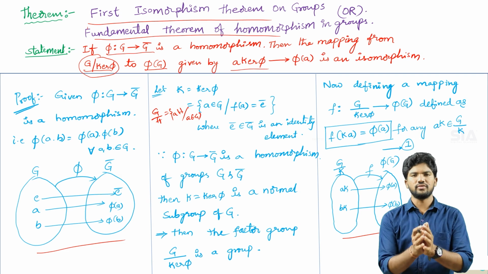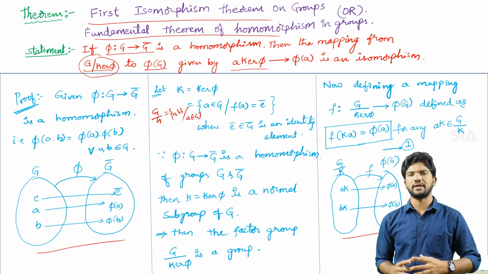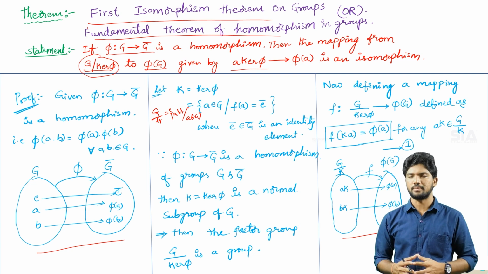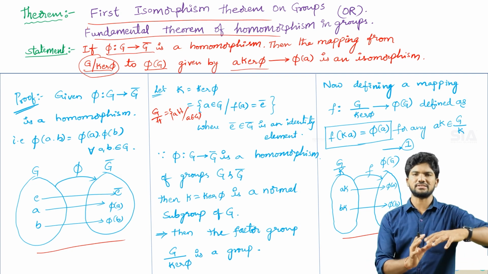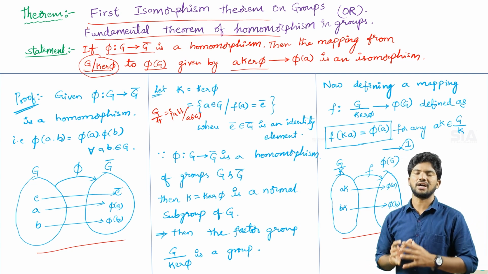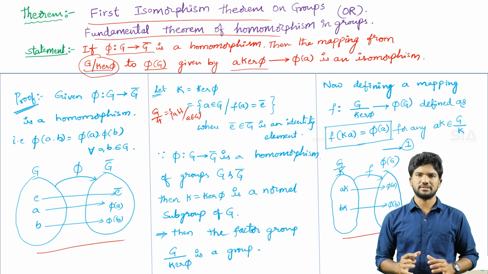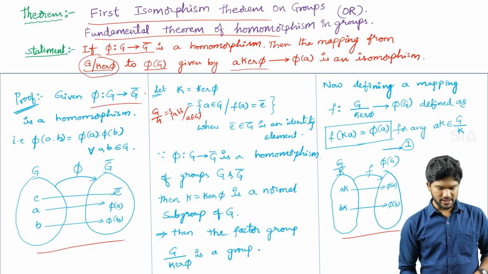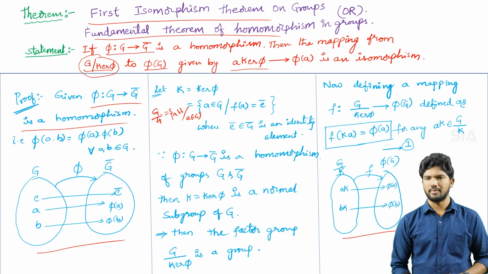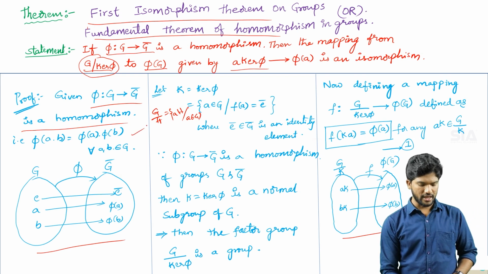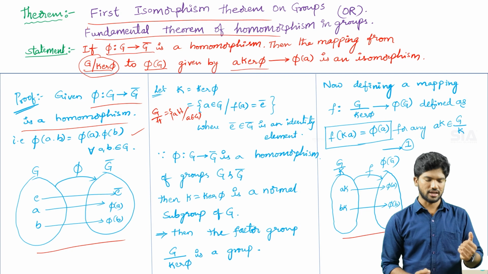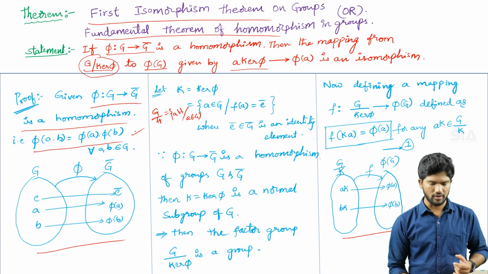So again we have to define another mapping, and for that mapping we have to prove that it is an isomorphism. By using the homomorphism mapping, we have to prove the other mapping is an isomorphism. So here see the proof. Given phi mapping G to G bar is a homomorphism, I am writing the equation phi of a into b is equal to phi of a into phi of b, according to the original definition of the homomorphism.